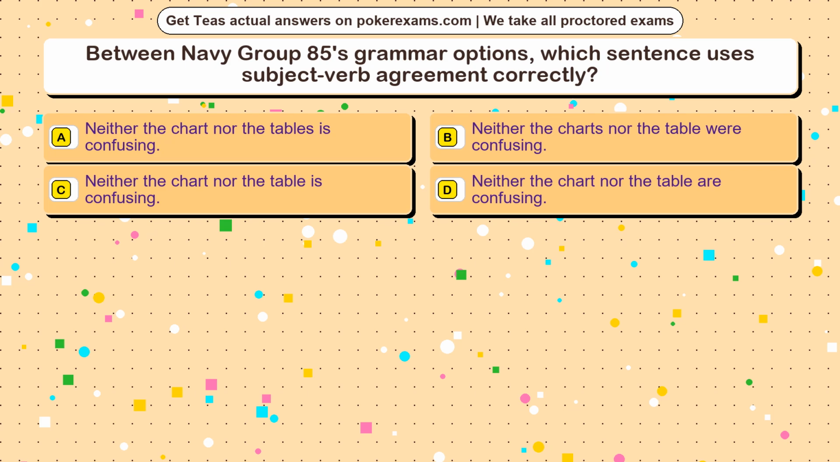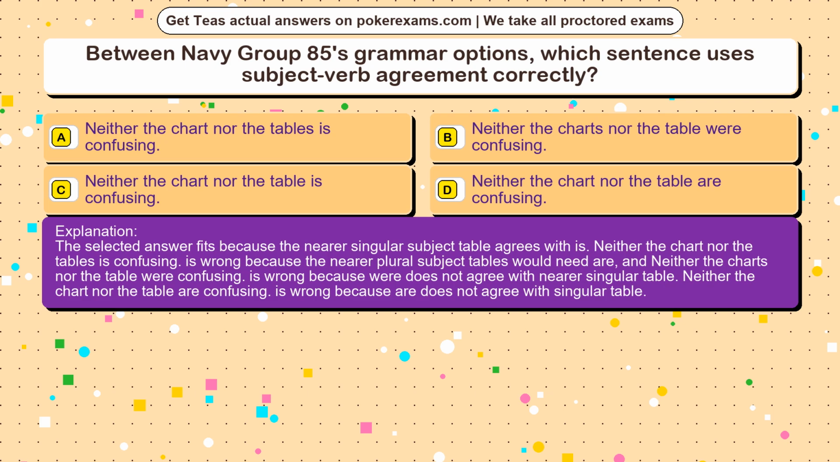The correct answer is option. The selected answer fits because the nearer singular subject table agrees with is. Neither the chart nor the tables is confusing. Is wrong because the nearer plural subject tables would need are, and neither the charts nor the table were confusing. Is wrong because were does not agree with nearer singular table. Neither the chart nor the table are confusing. Is wrong because are does not agree with singular table.